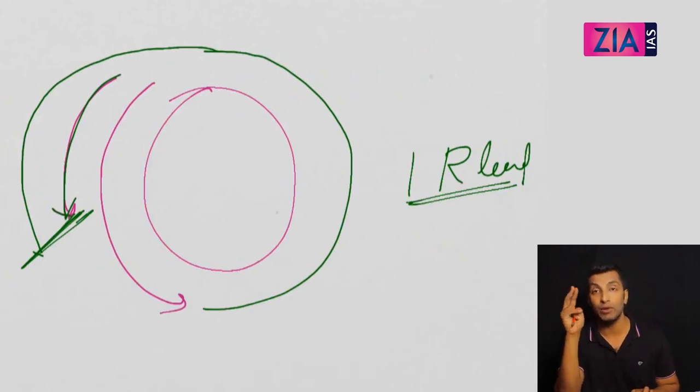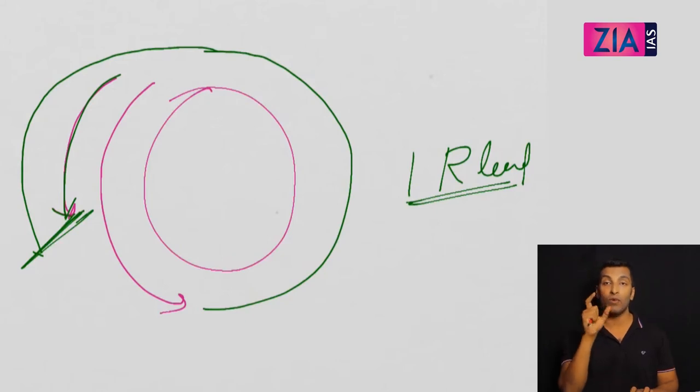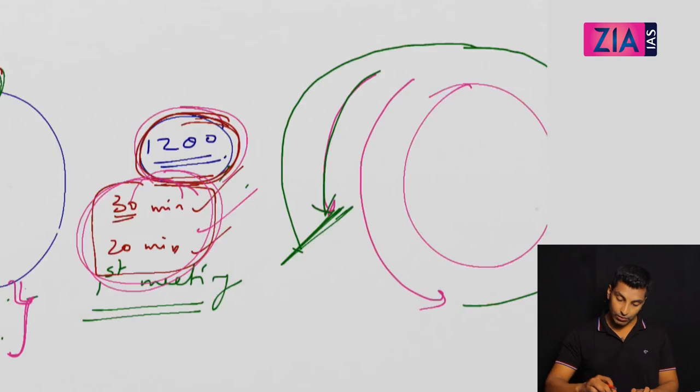You meet for the second time, 2 round lead. Meet for the third time, 3 round lead. Fourth time, 4 round lead. Like that it will go. That's the idea. Okay, so meeting in the same direction means one round lead. Now, I hope you understood this question.